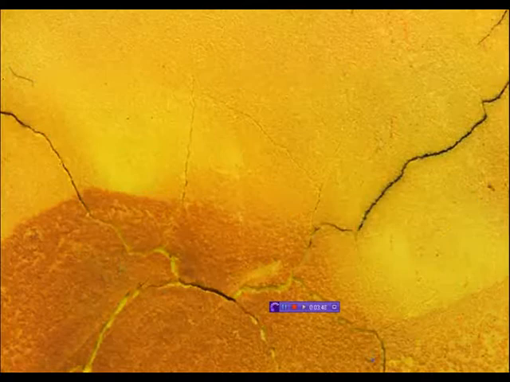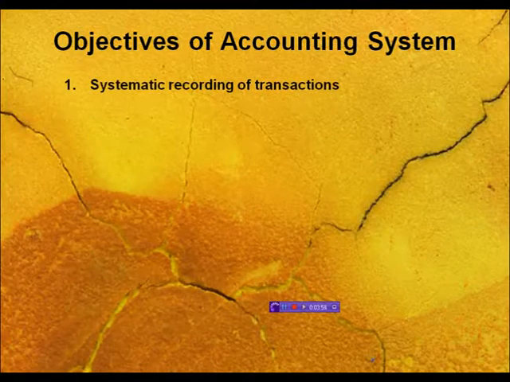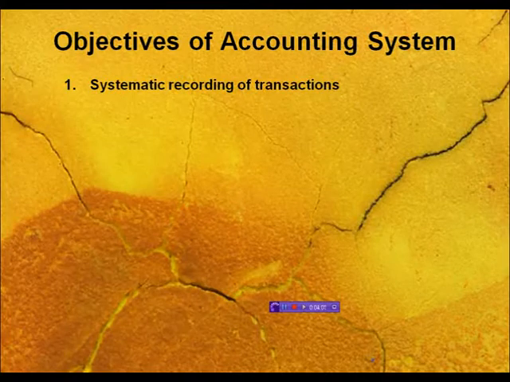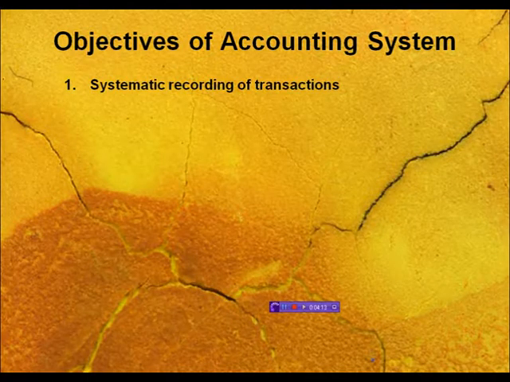Now, what are the objectives of accounting? One is systematic recording of transactions. Accounting is the only way by which you can systematically record the transactions. As I said in the last slide, recording, classifying and summarizing are three important activities of accounting. So from these three activities you can systematically record all the business transactions in accounting.